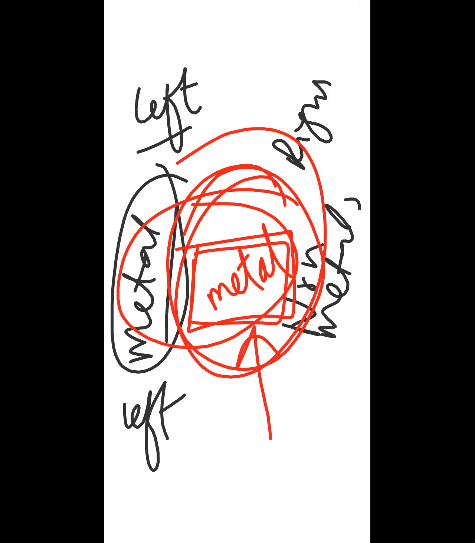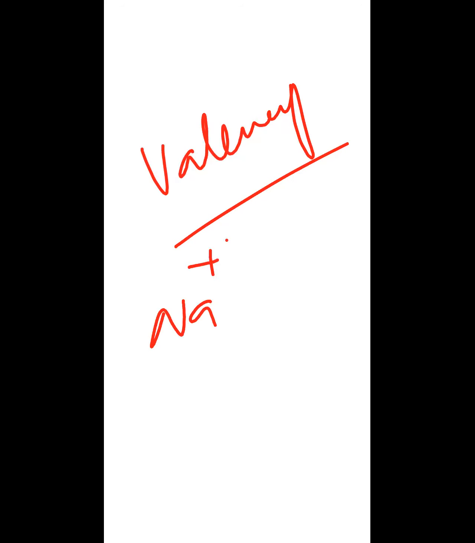What is valency? Valency is something which decides the feature of the element. Valency will tell you the feature of the element. For example, sodium, group one, has plus one valency. What does it mean? It means sodium will donate an electron and become a positive ion. So this plus one is the valency of sodium, which is telling the future of sodium actually.